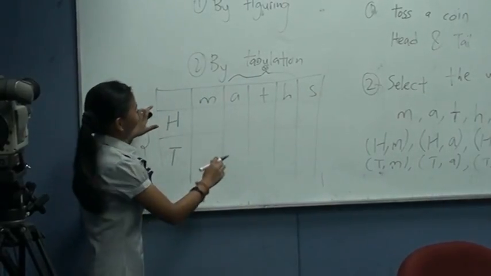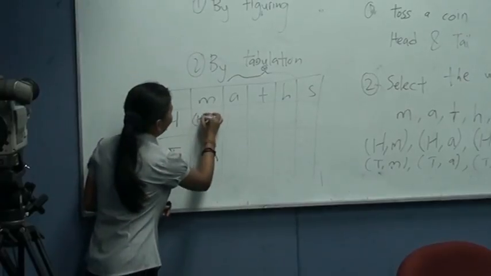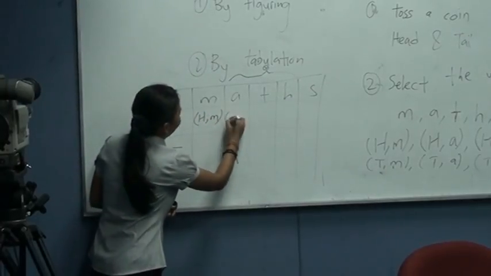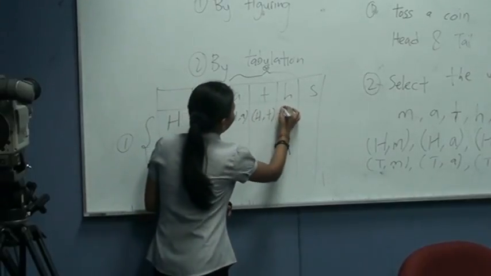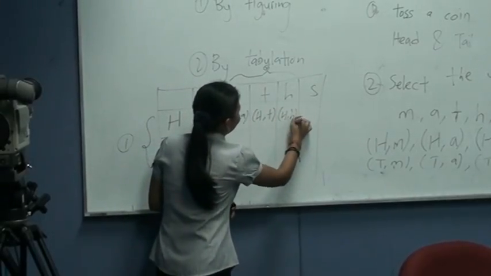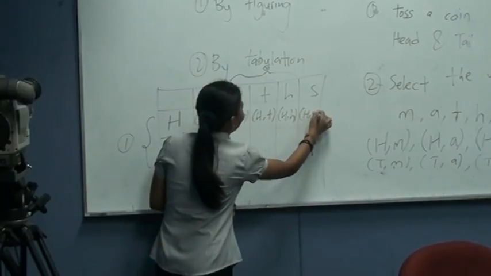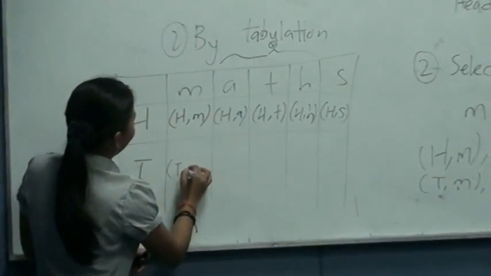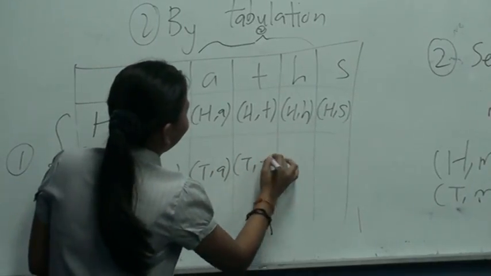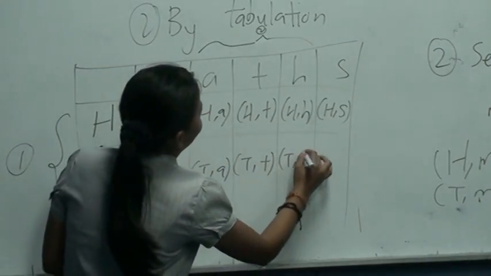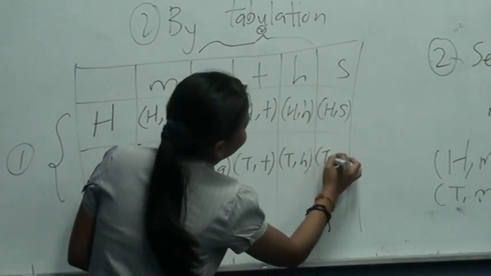We just multiply. So we will have H and M, H and A, H and T, H and H, H and S, T and M, T and A, T and T, T and H, and T and S.